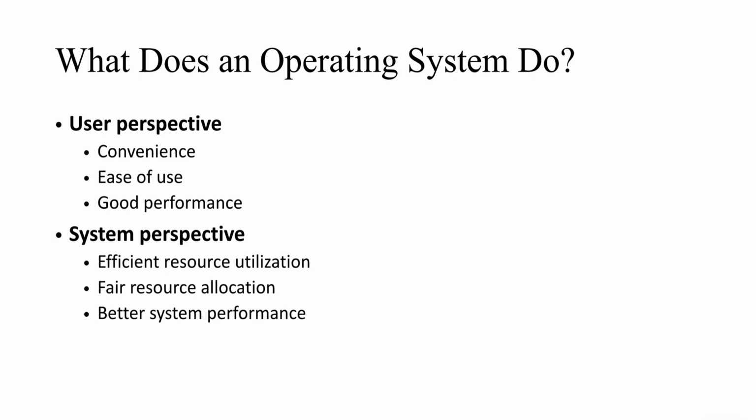Finally, with respect to the topics that we learned: why do we need an operating system? What exactly is an operating system? The goals of operating system, or why we should study operating system, all these things we saw.